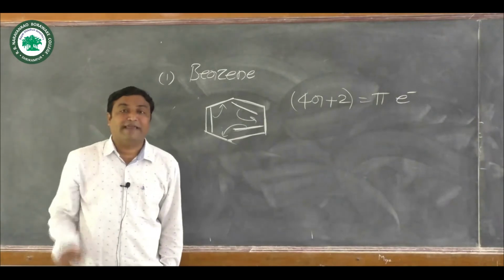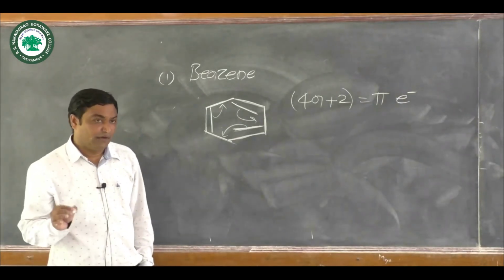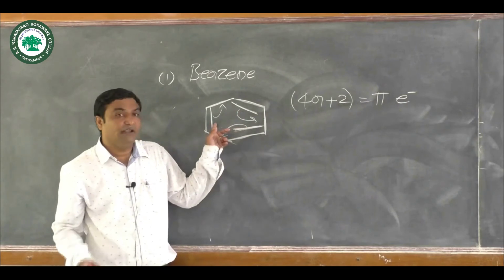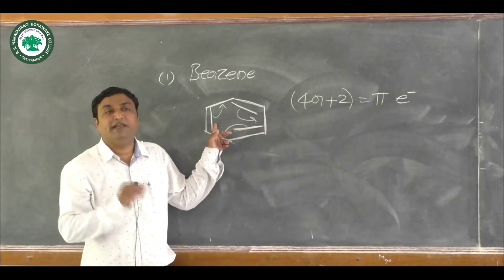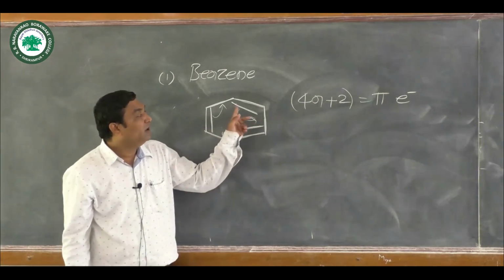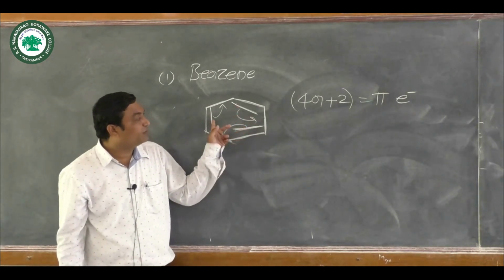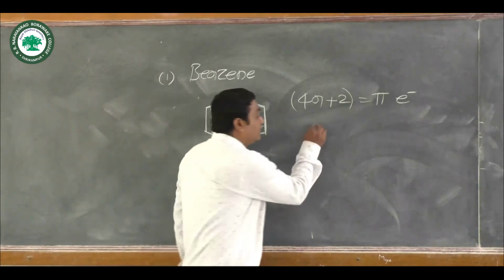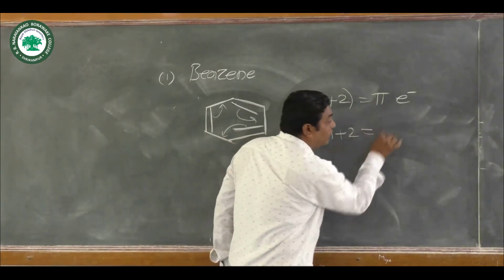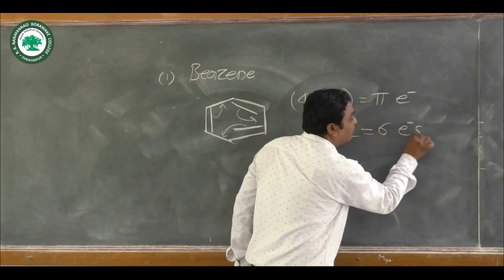Each pi bond carries 2 electrons. It means here there are 3 pi bonds. In all, in the language of electrons, this molecule contains 2 plus 2 plus 2, that is 6 electrons. 4n plus 2 is equal to how many pi electrons? 6 pi electrons.